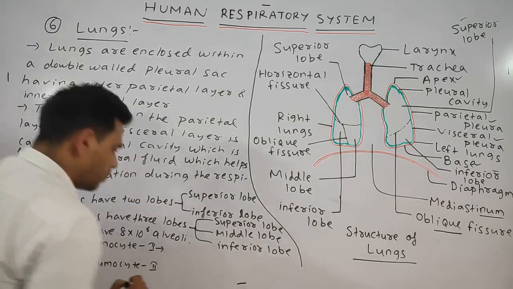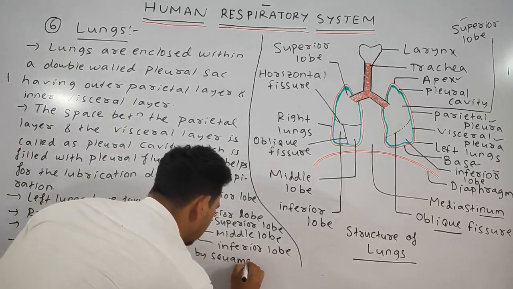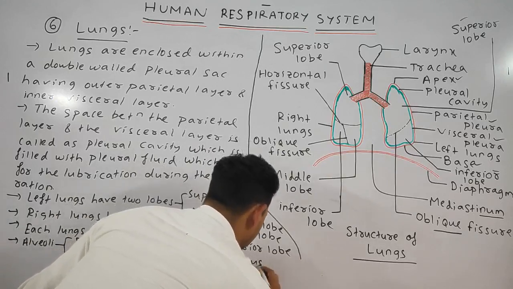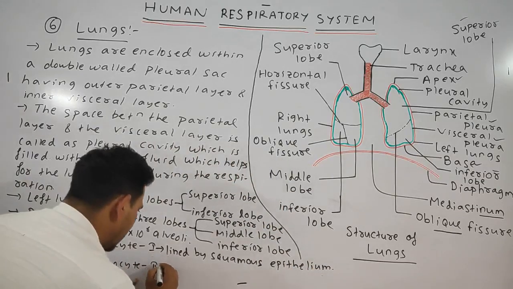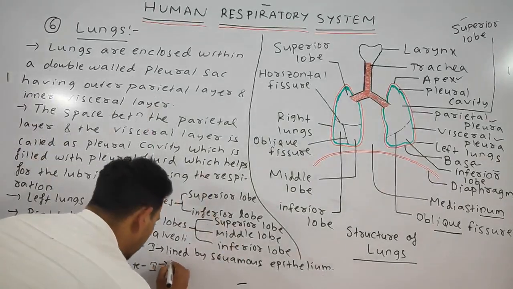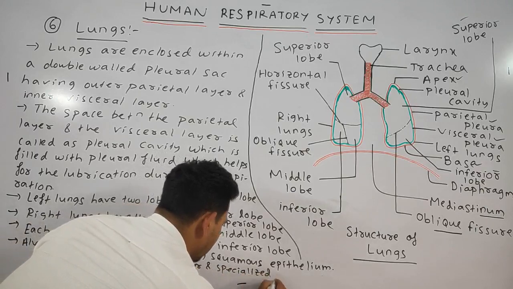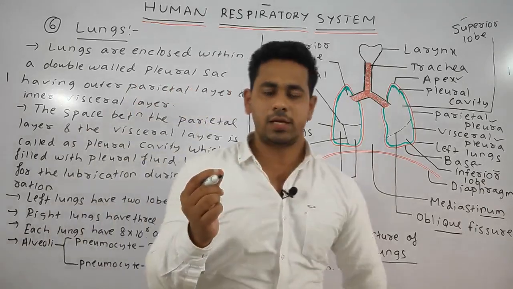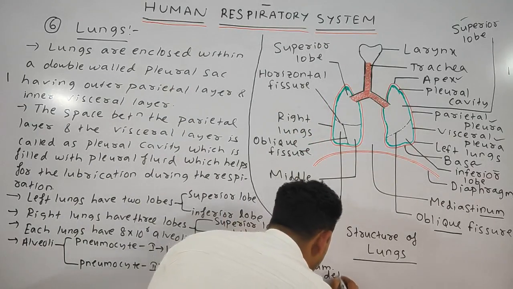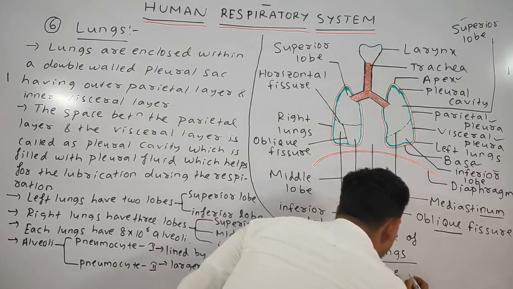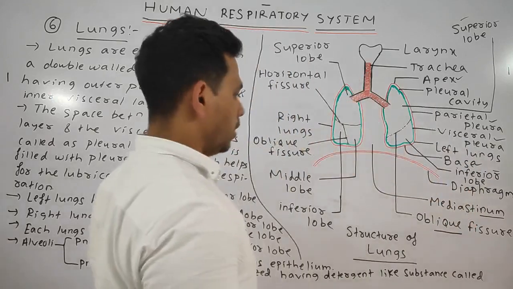Pneumocyte 1 is lined by squamous epithelium cells, whereas in the case of pneumocyte 2 type of alveoli, these are larger and specialized in structure, having a detergent-like substance called surfactant.